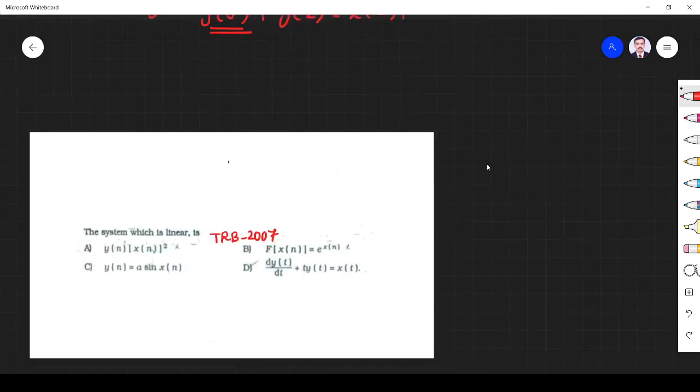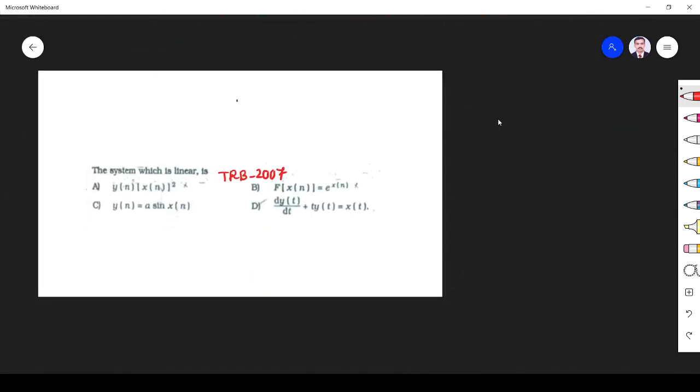Okay, next one. Which system is linear? I have given some video on how to find linearity. First thing is we draw the plot, if possible. Let us assume y is equal to e power x. Y is equal to e power x will be like this. It is not linear. It is an exponential curve, so it is not the answer.